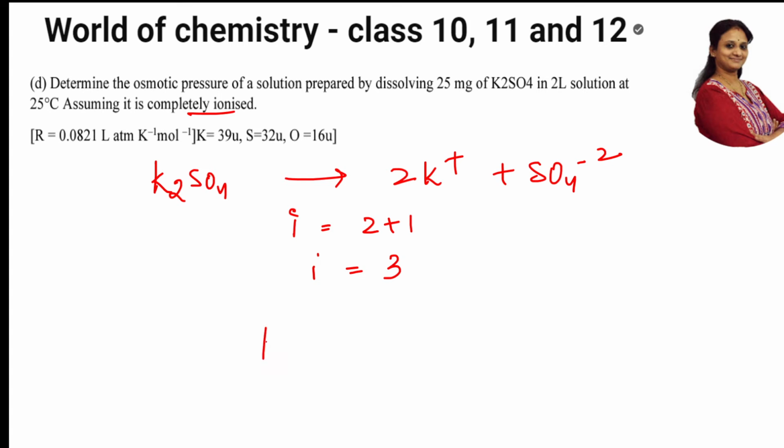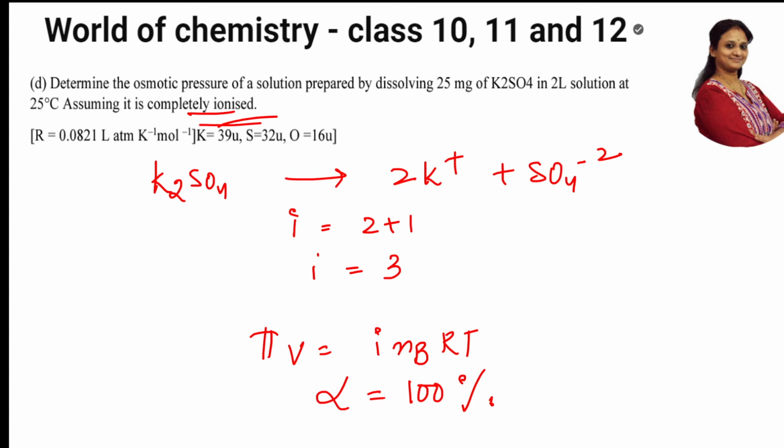What formula am I going to use? Pi is equal to iCRT, or i n by V RT. Correct? This is the formula which we have studied. So here, what did they say? Alpha, it is completely ionized, they say. Alpha is 100% ionization. Okay.